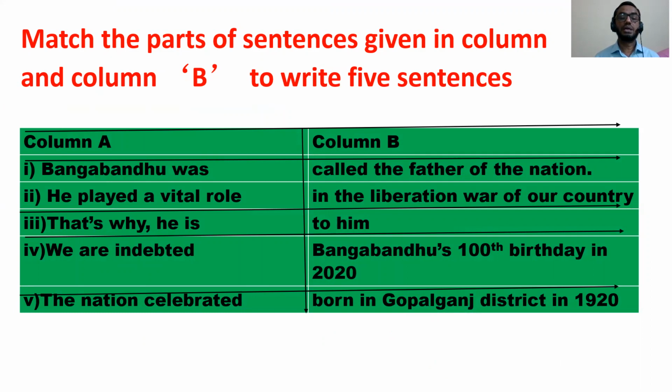And look at the columns. There is column A and column B, and you have to match the sentences in column A and column B. Number one, Bangabandhu was, and in column B, called the father of the nation. Two, he played a vital role in the liberation war of our country. That's why he is, to him, we are indebted. Bangabandhu's 100th birthday in 2020.